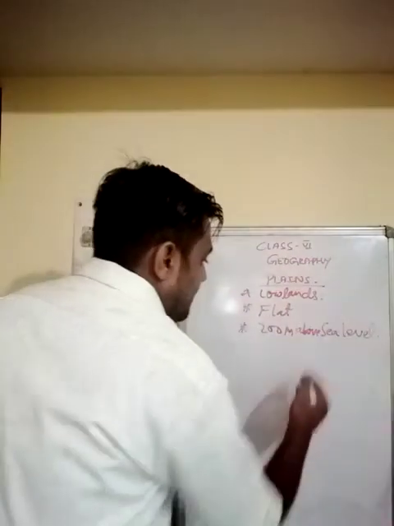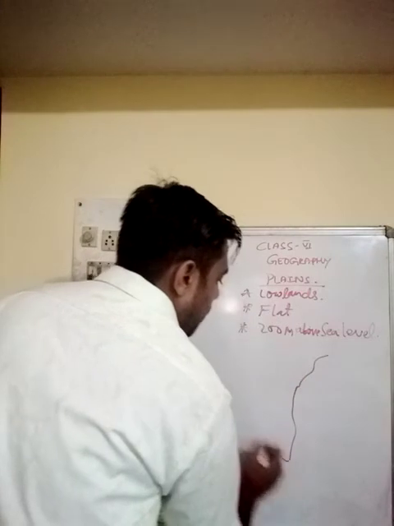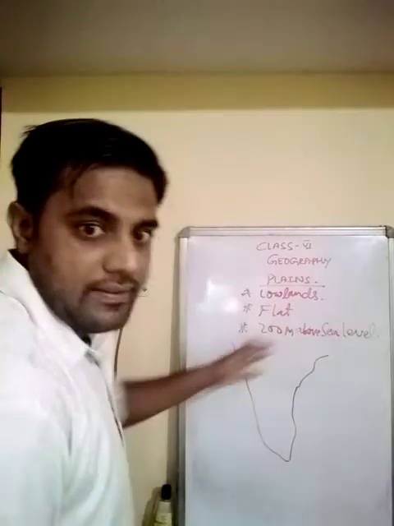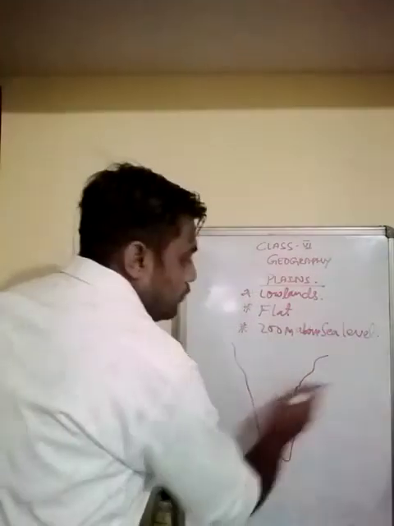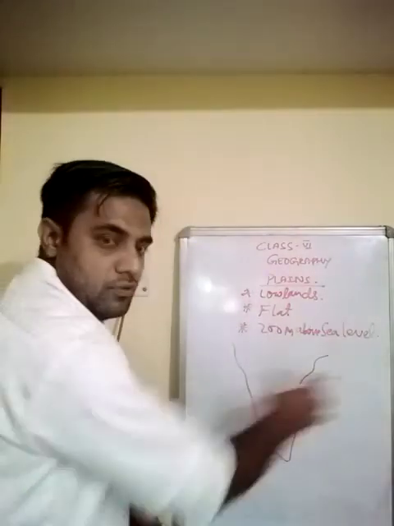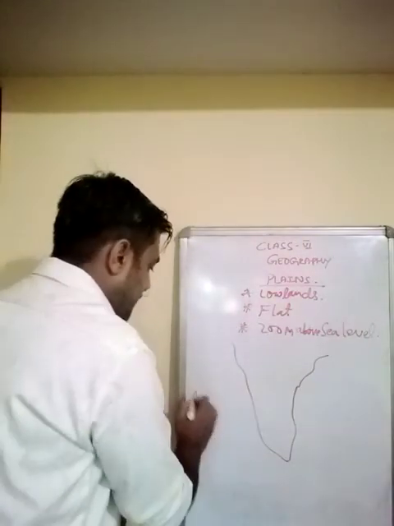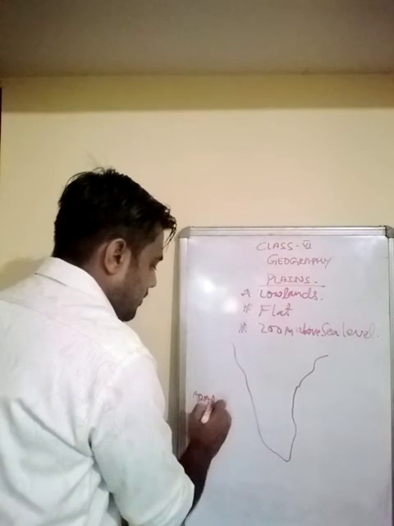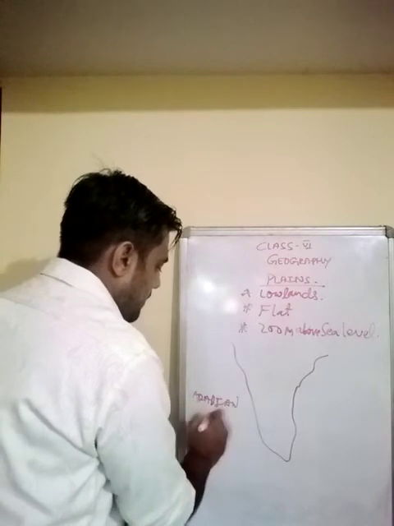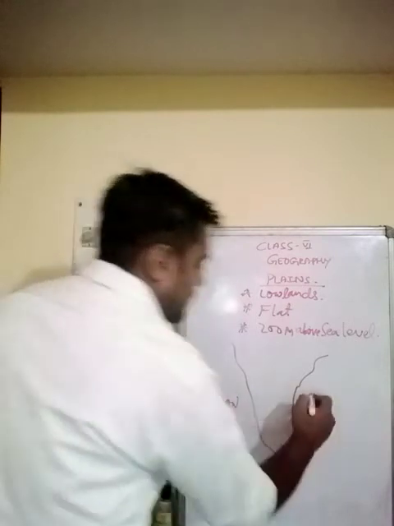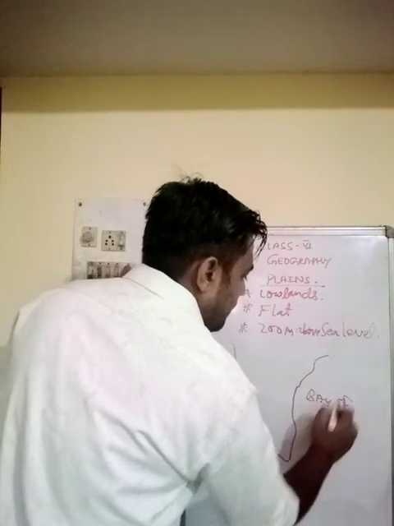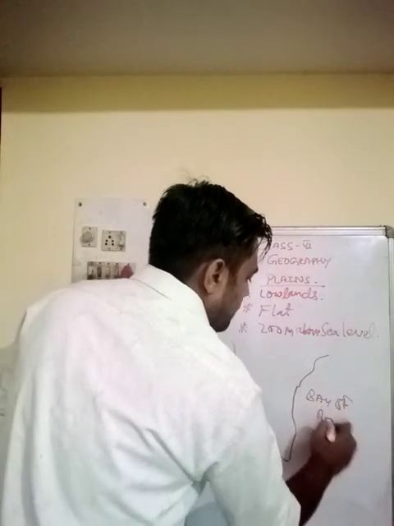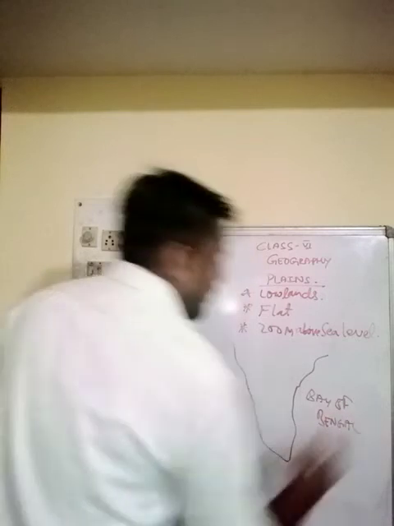If you look at the southern borders of our country, you are going to find that we have two coastal areas. We have the Arabian Sea on the west, and the Bay of Bengal on the east.